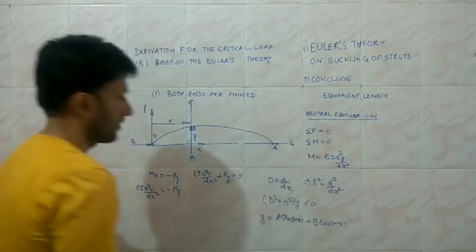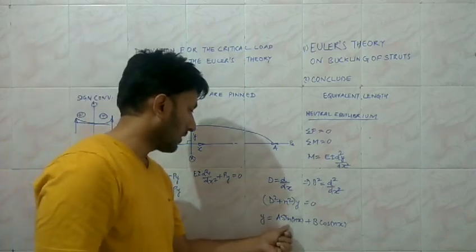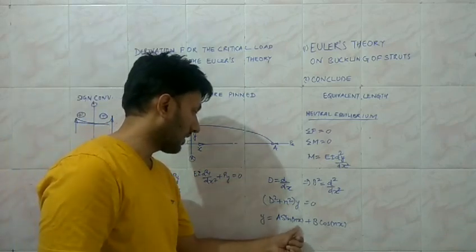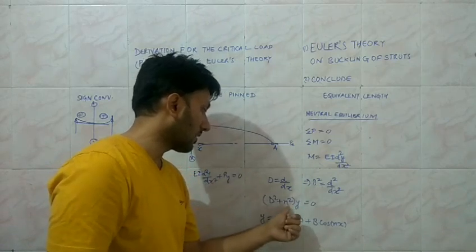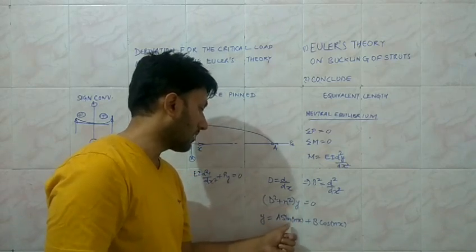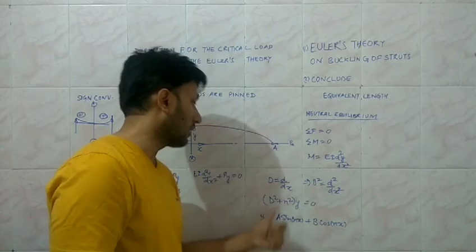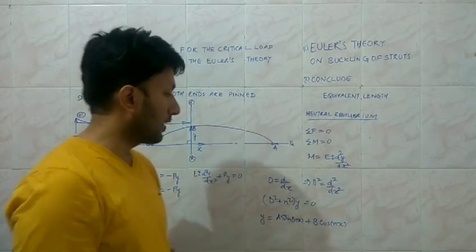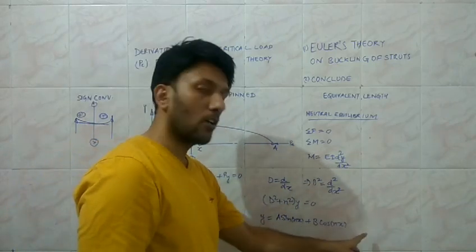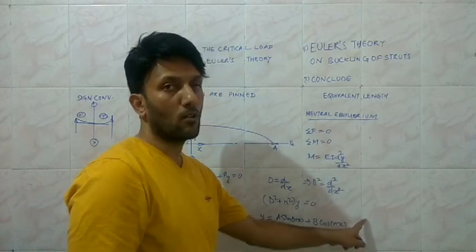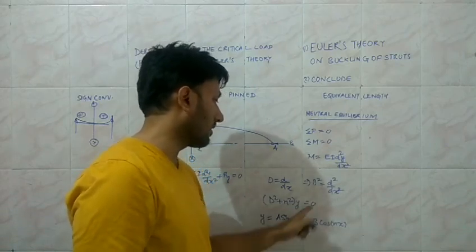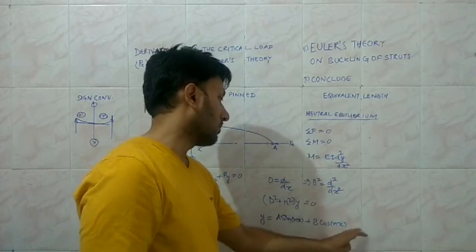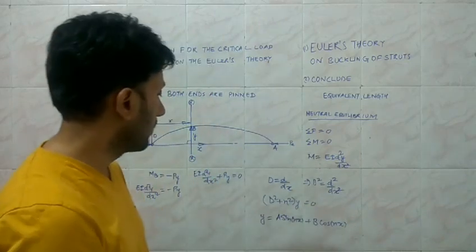You see that sin nx itself satisfies this equation, and cos nx satisfies this equation, and the constant multiples of sin nx and cos nx individually also satisfy this equation. If it is not homogeneous, we are going to have a particular solution also, but since there is no term on the right hand side and it is equal to 0, the particular solution in this case is equal to 0.